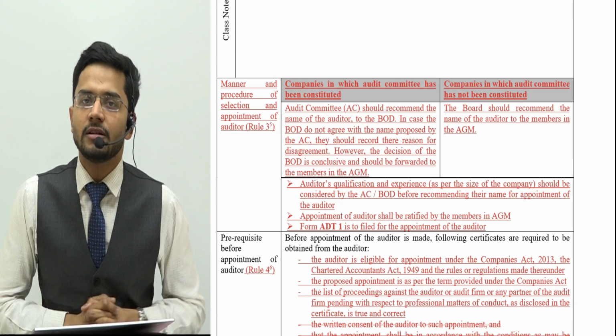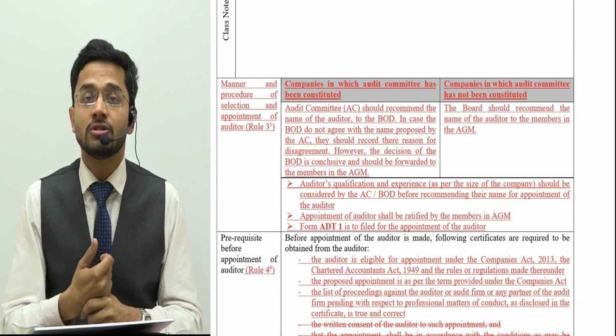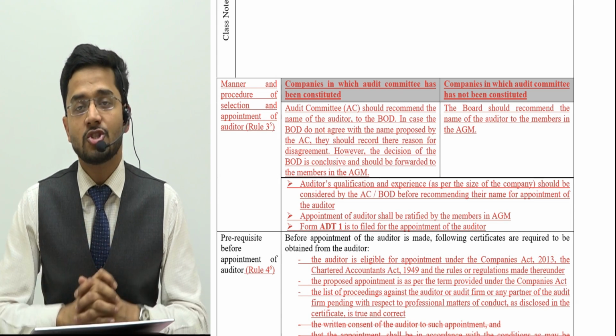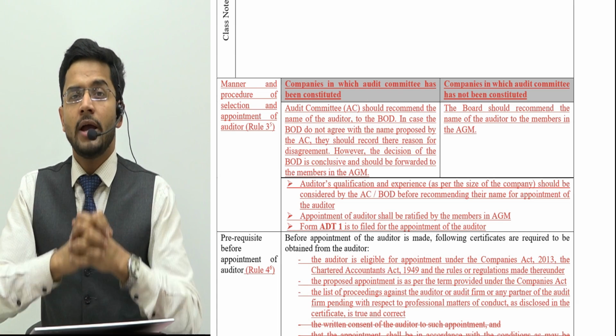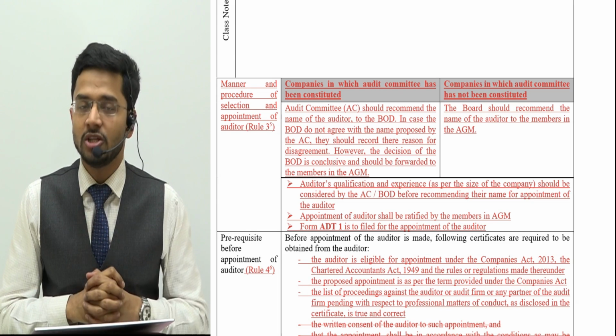All the aspects related to company auditors are discussed. The statutory provisions, the company law provisions with respect to the auditors are discussed in this chapter, and it is a quite heavy and quite important chapter from your exam standpoint, because it holds a lot of weightage in your examination.